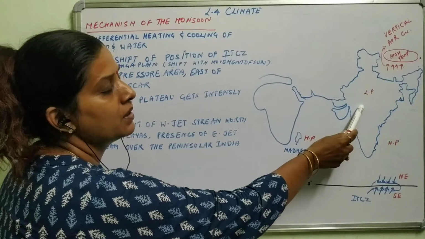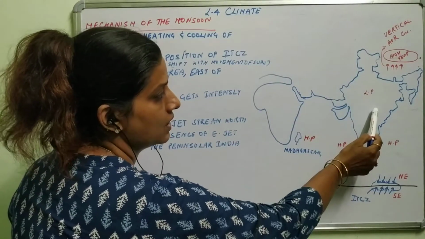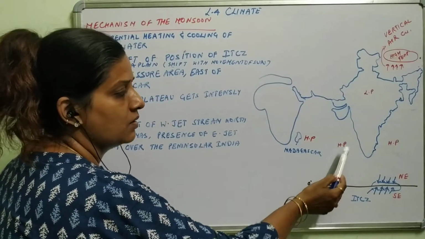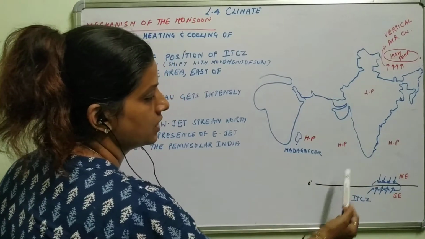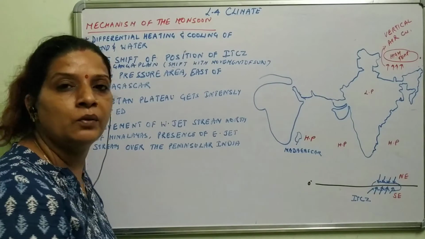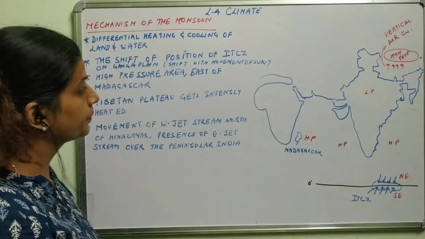But during the summer season, what is there? High temperature is there in this area in India and pressure will be low. Whereas at the same time in the ocean area, that is in the Arabian Sea, Bay of Bengal, Indian Ocean, here it will be high pressure because temperature of the water will be low in comparison to the land temperature.